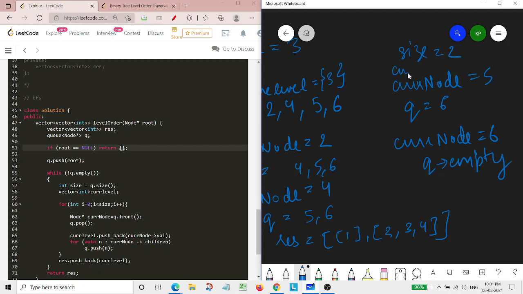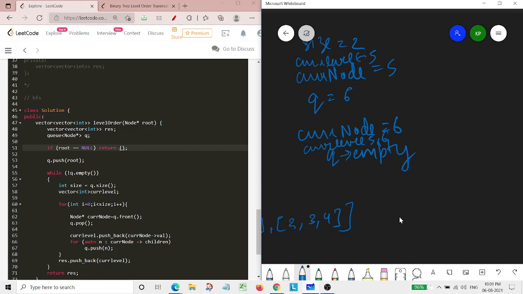Here current level was pushed with 5, and here current level was pushed with 6, means 5 was already there and 6 was also pushed. So at the end, when the for loop simply ends, now the result would be simply having 1 and 2, 3, 4 and 5 and 6.